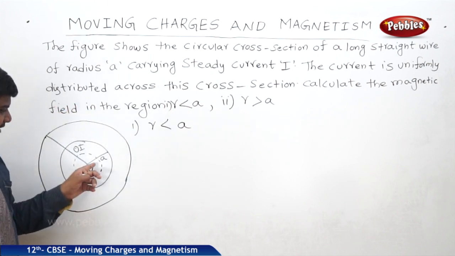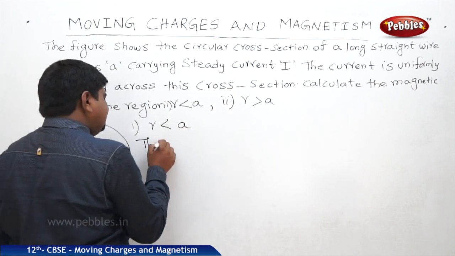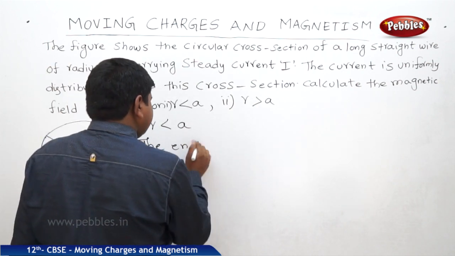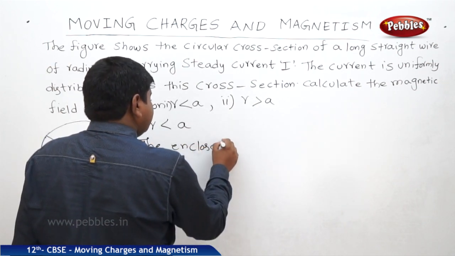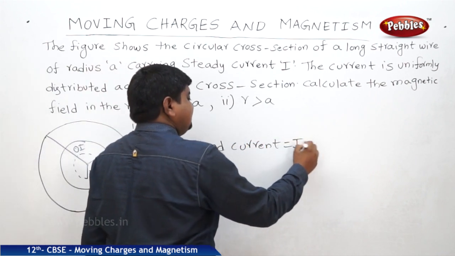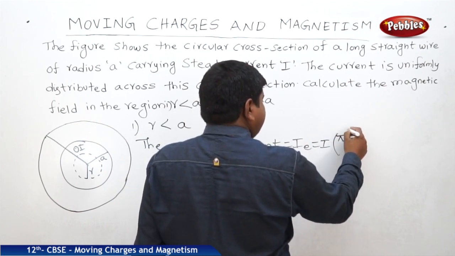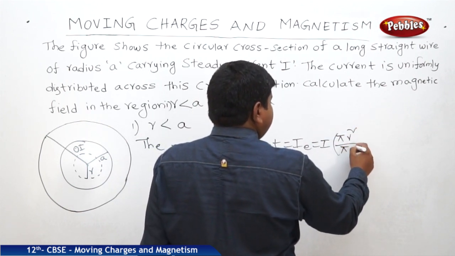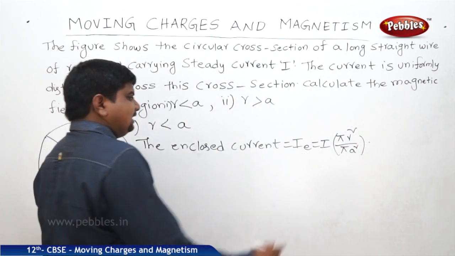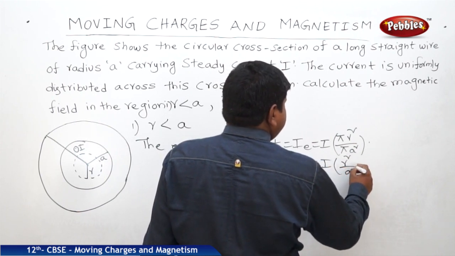One radius is R, another radius is A. So the enclosed current is I_E equals I into pi R square by pi A square. The pi gets cancelled, so it will be I into R square by A square.